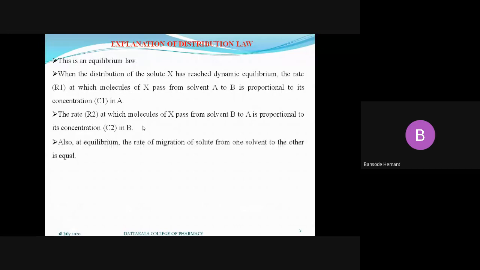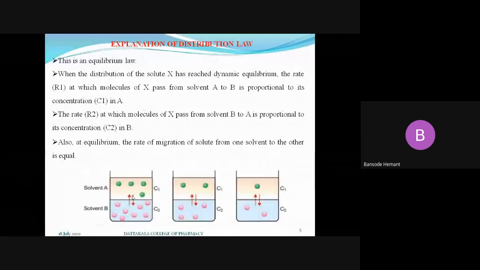But at equilibrium, the rate of migration of solute from one solvent to the other is equal, as we discussed in the earlier slide. Let us see. You have taken two solvents, solvent A and solvent B. In this mixture, the two layers get separated in the beaker, one the aqueous layer and the other the organic layer. In this we have added the solute X, and these are the concentrations of the solute in the two different solvent layers, C1 and C2.